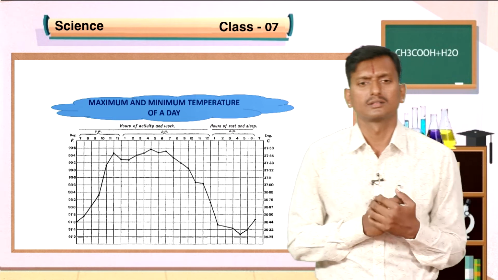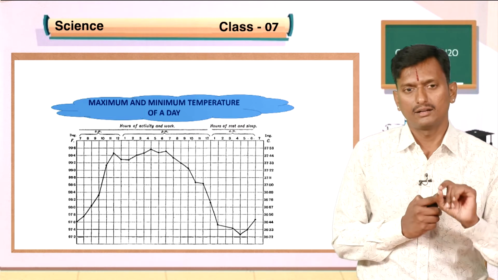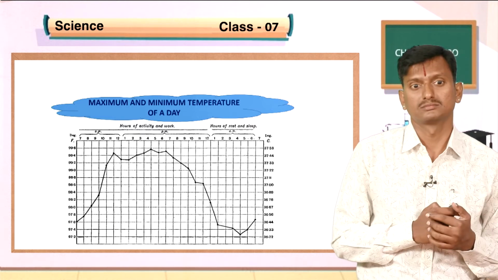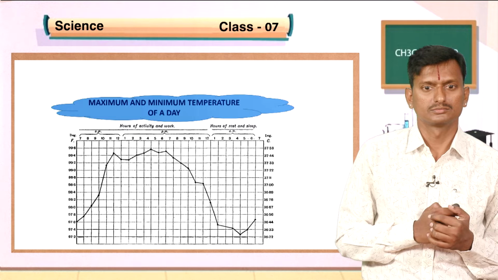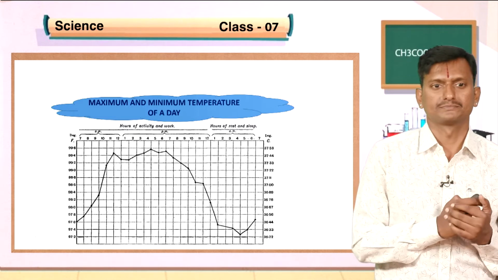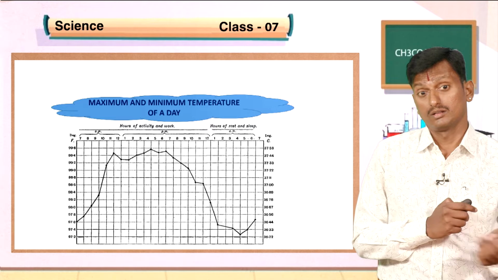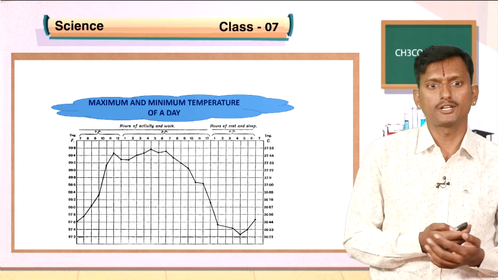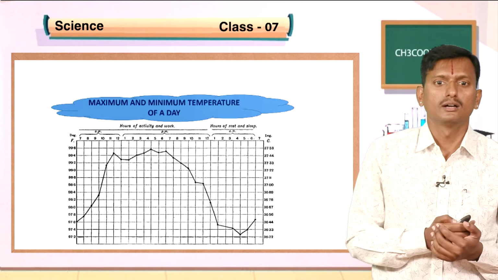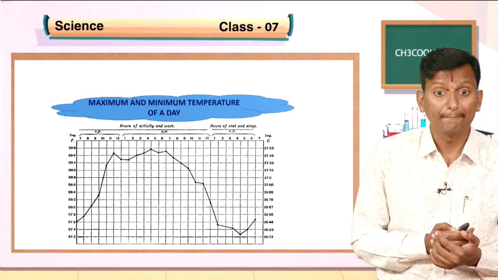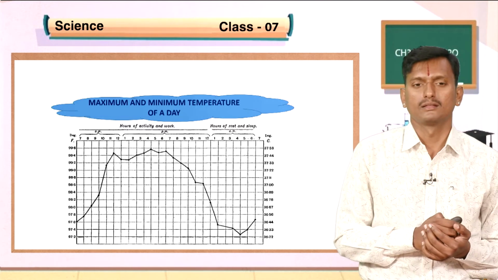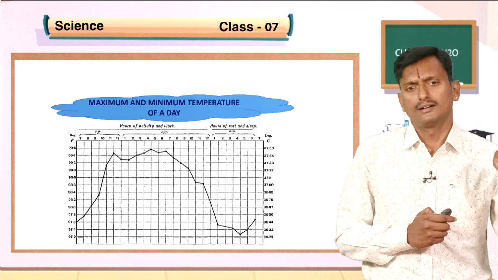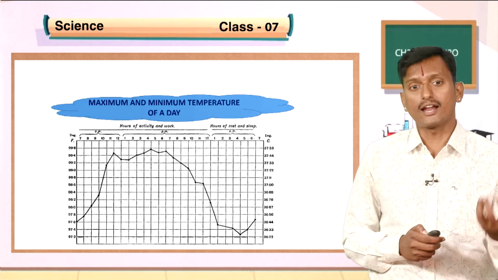See here, which part of the day shows the minimum temperature? It is around 7 a.m. Maximum here, say in the chart you are shown here, it is around 4 o'clock, they are showing the maximum temperature. Like this, I will take all 30 days temperature, and I will calculate the mean.